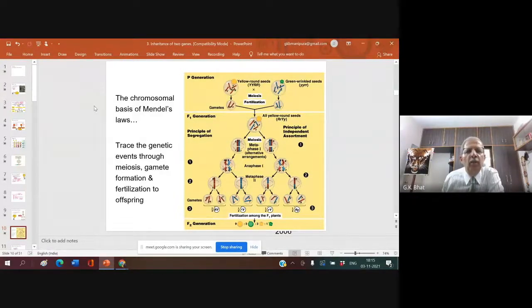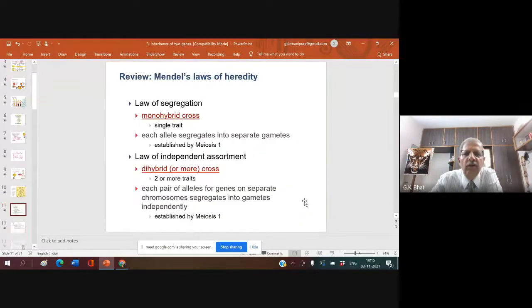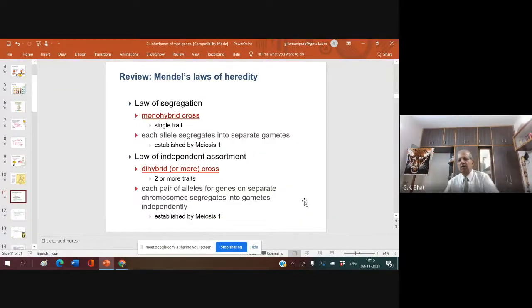So, the chromosome-based Mendel's law traces the genetic events through meiosis, gamete formation, and fertilization to offspring. Look here. What do you see here? Meiosis. Metaphase 1. First the homologous chromosomes separate, then the chromatids separate. Right? That is part of the cell cycle, cell division chapter.